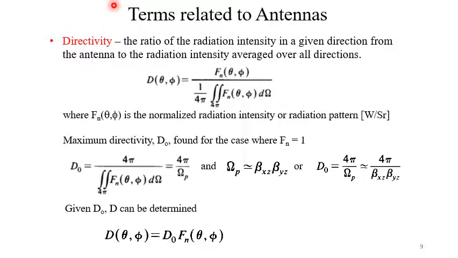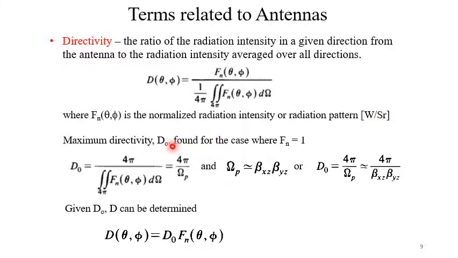Another term is the directivity: the ratio of the radiation intensity in a given direction from the antenna to the radiation intensity averaged over all directions. So we can write D(θ,φ) equal to Fn(θ,φ) divided by 1/4π times the integration over the total solid angle 4π of Fn(θ,φ) dΩ. Here Fn(θ,φ) is the normalized radiation intensity, or the radiation pattern. Unit is watt per steradian.